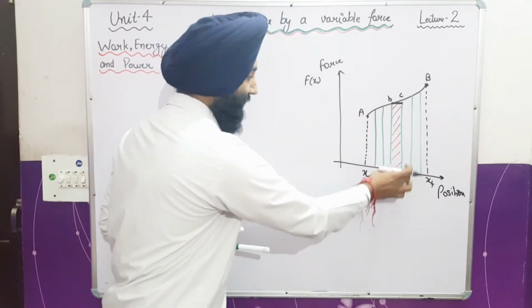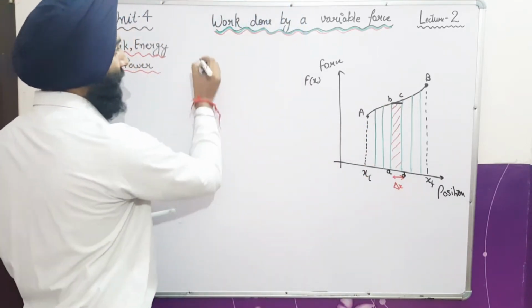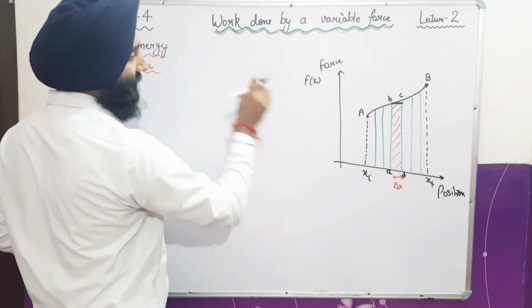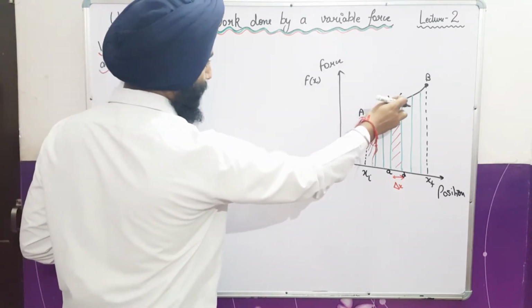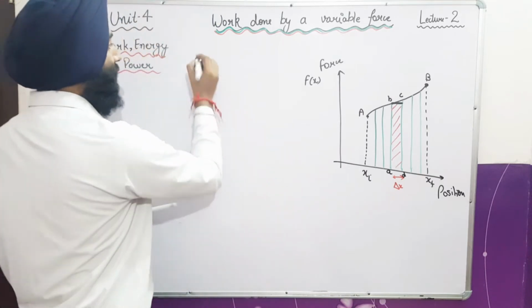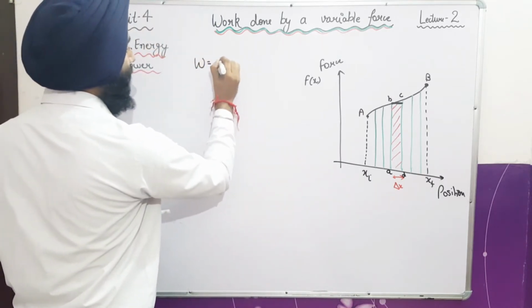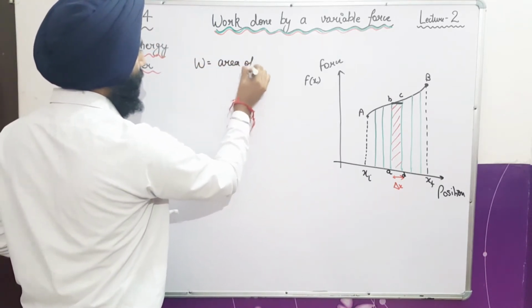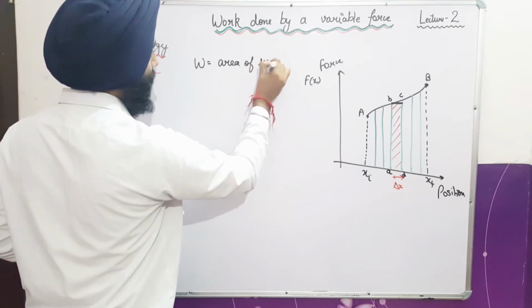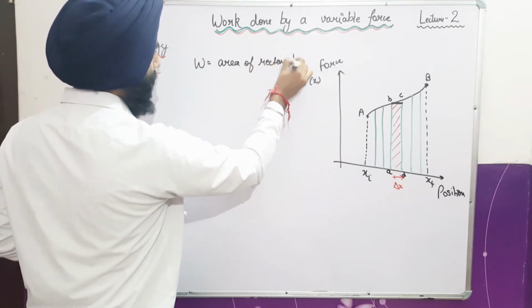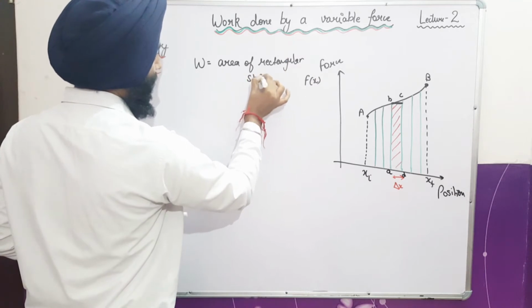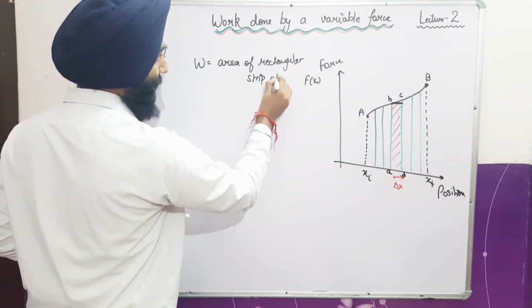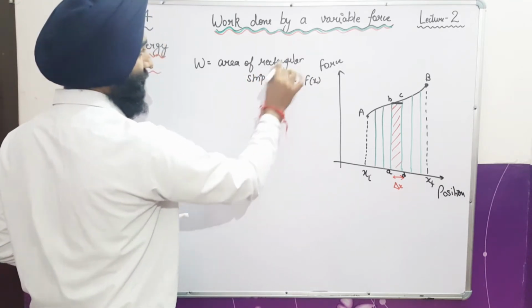This is a rectangular strip, and I want to calculate the work done by this force from position B to position C. The work done is simply equal to the area of this rectangular strip, A, B, C, D, A. I have completed this closed strip.